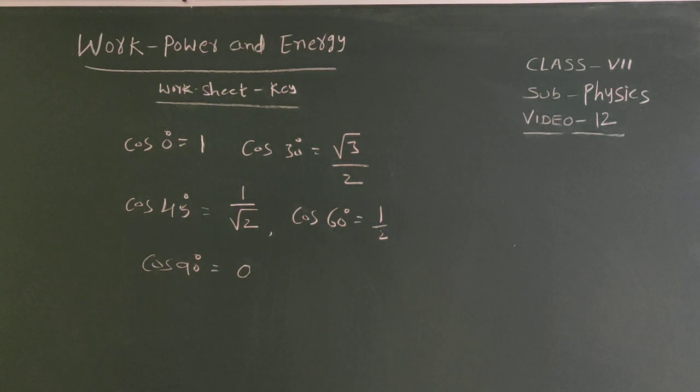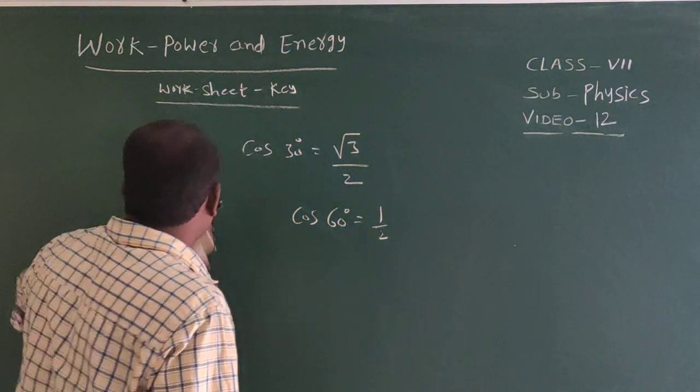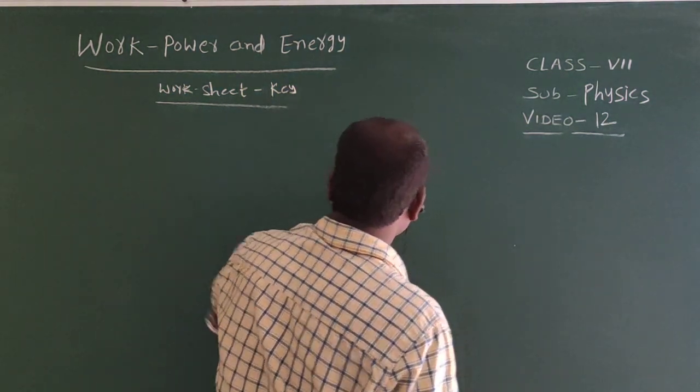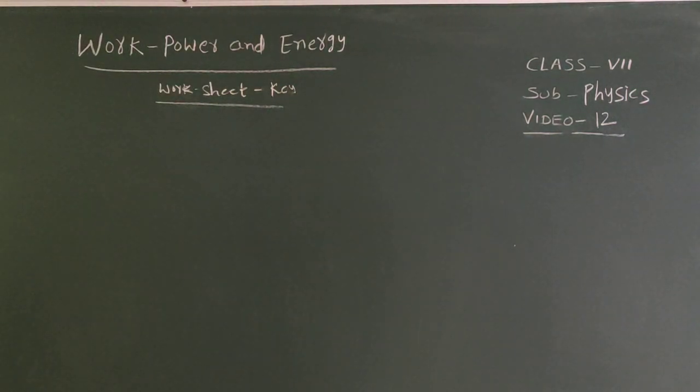Cos 90 equal to 0. Listen, I will explain the fifth one once again. Fifth one, what is given?